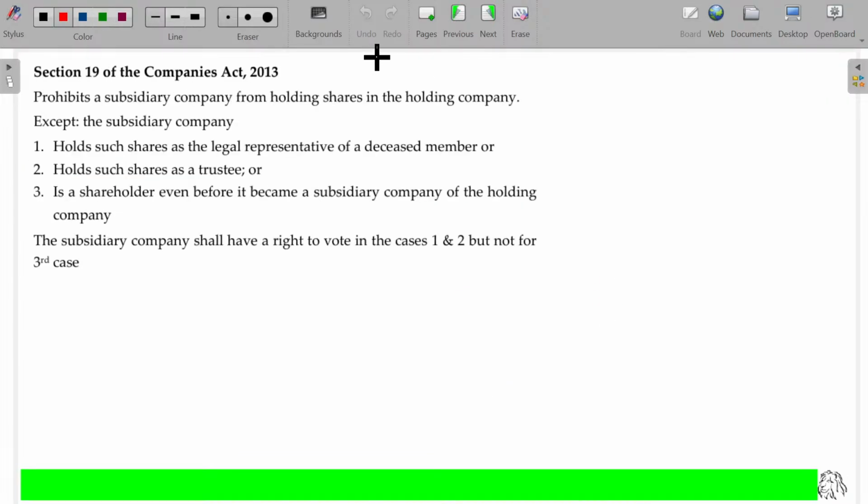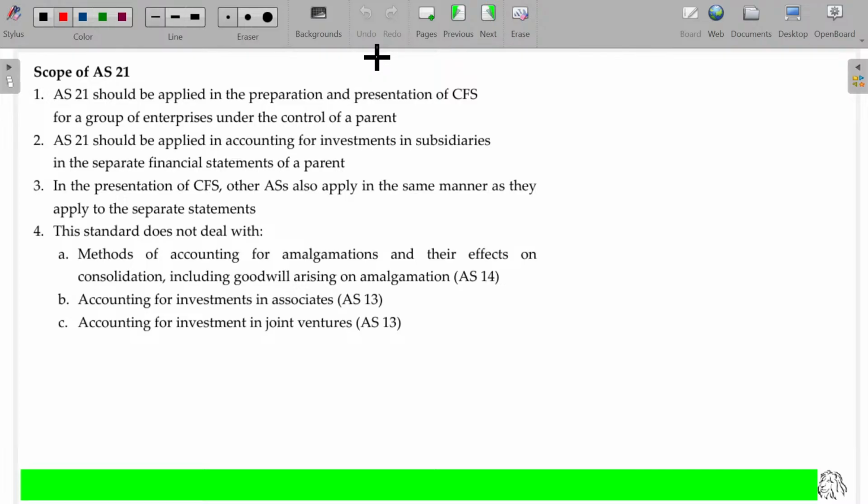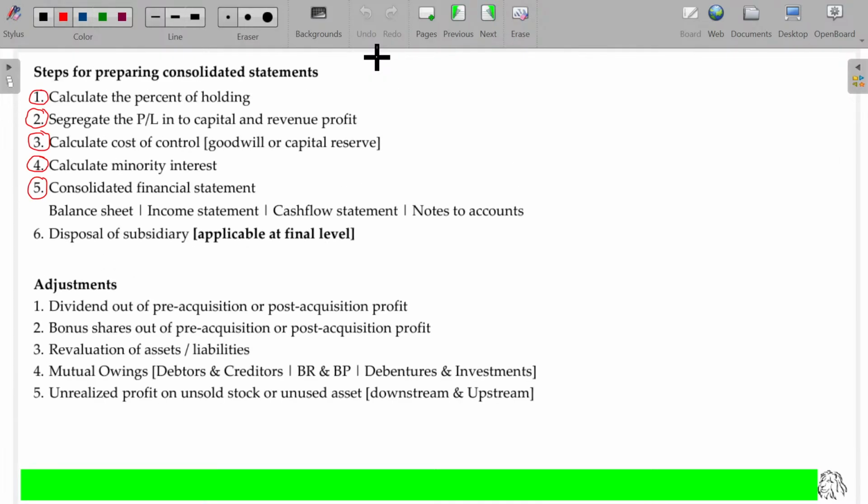So already told you, for calculation of CFS, Consolidated Financial Statement, 5 steps are involved predominantly. You have to understand how to handle in case of mutual owings related to the debtors and creditors, BR and BP, debenture and investments. In the last illustration, for the subsidiary company, it is a debenture issue. For the holding company, the same will be investments. So both may be cancelled.